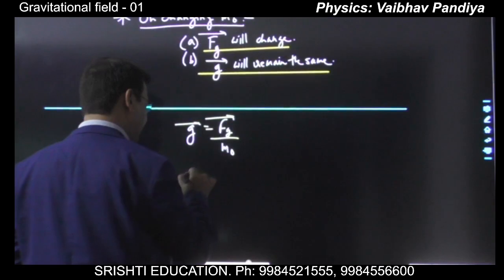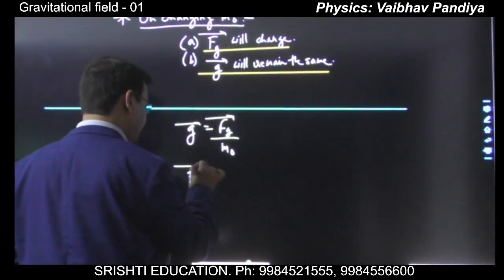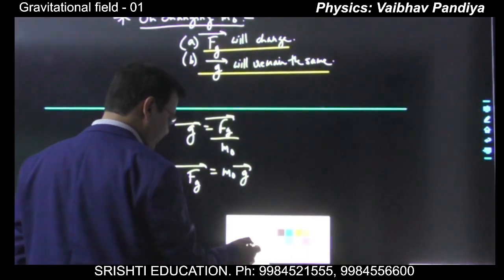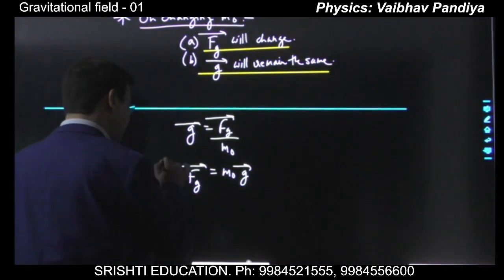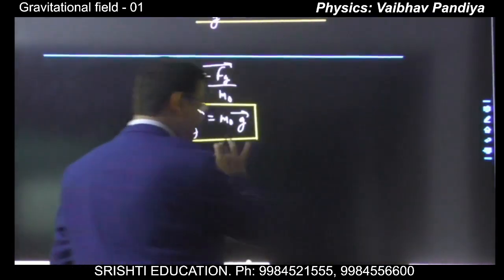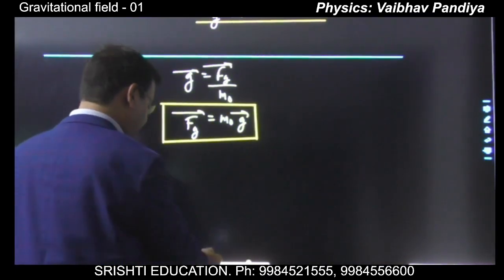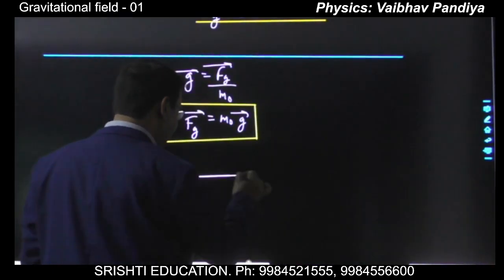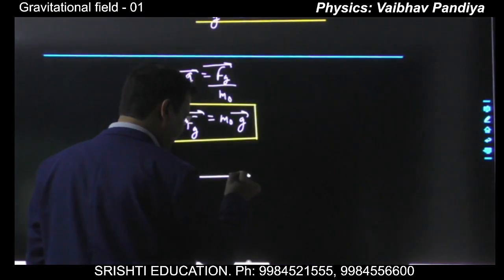If you make Fg the subject, it will come to be m naught multiplied by g. Now what this equation is telling you, whenever you keep some particle in the gravitational field, the field will exert a gravitational force on the particle, and the direction of the gravitational force will be the same as the direction of the gravitational field.